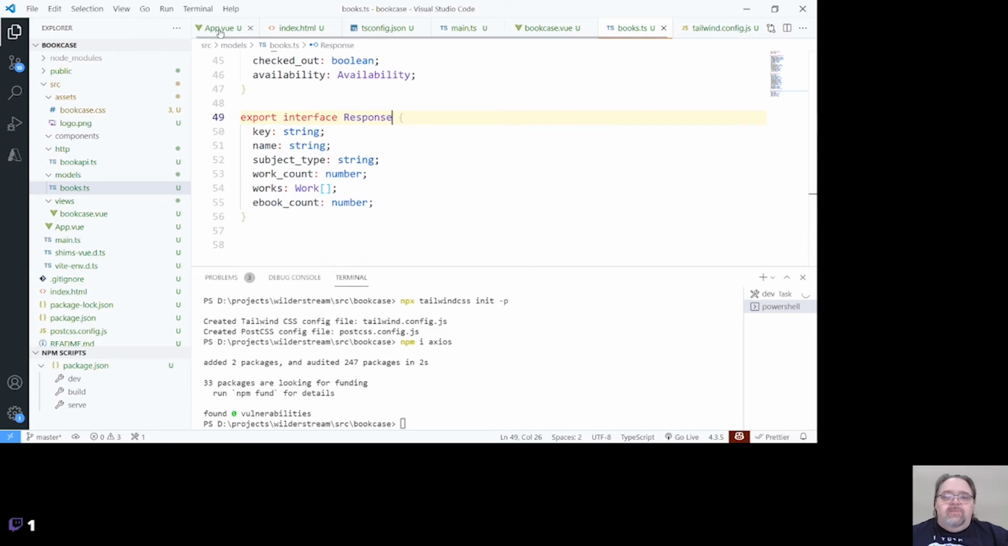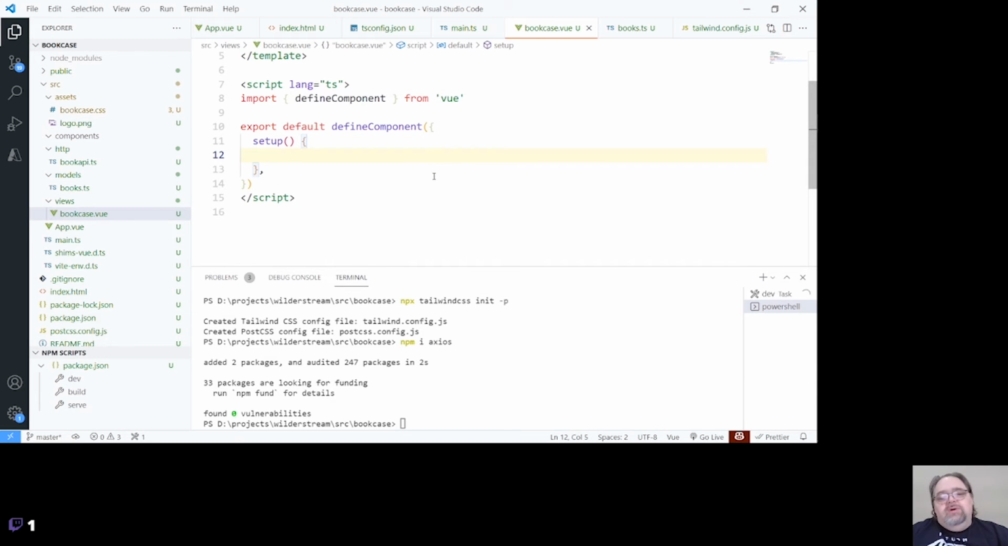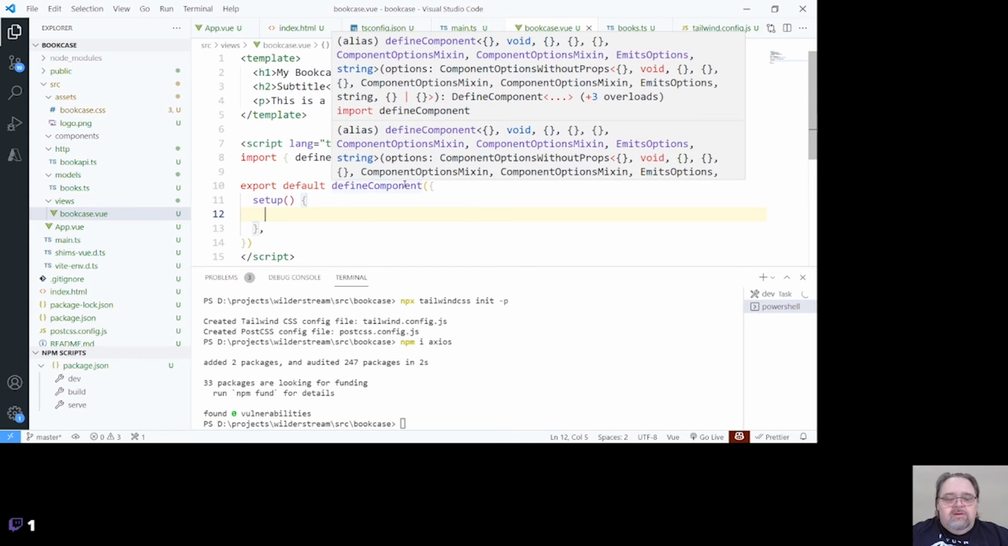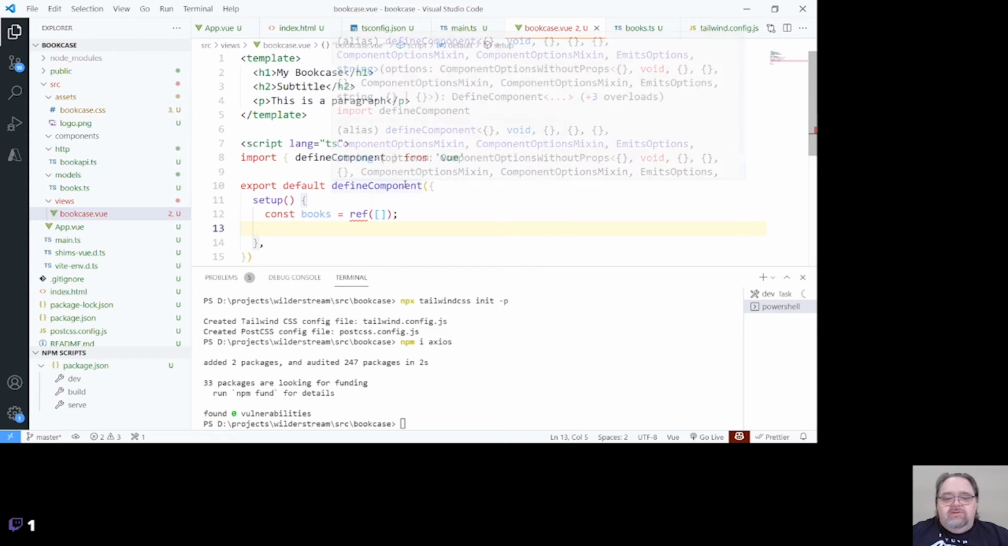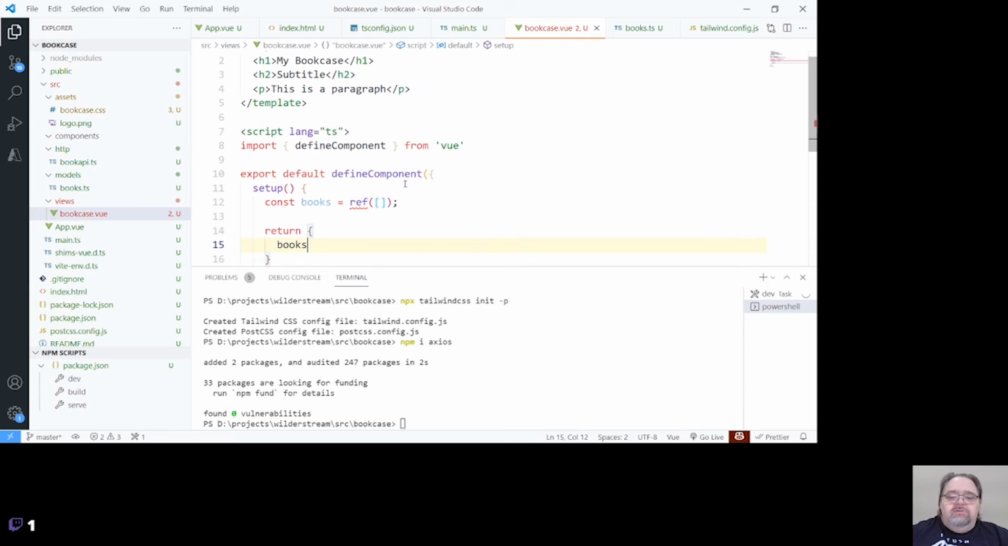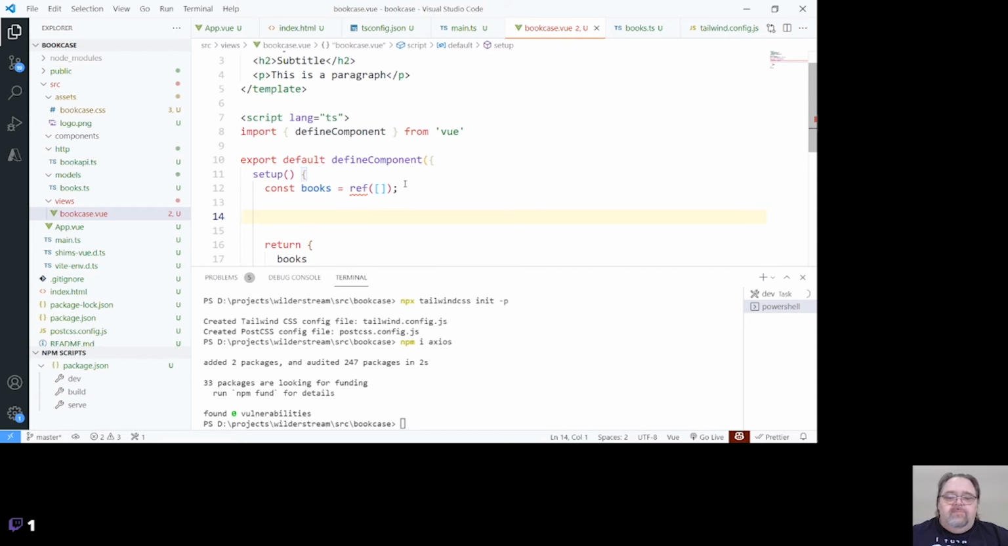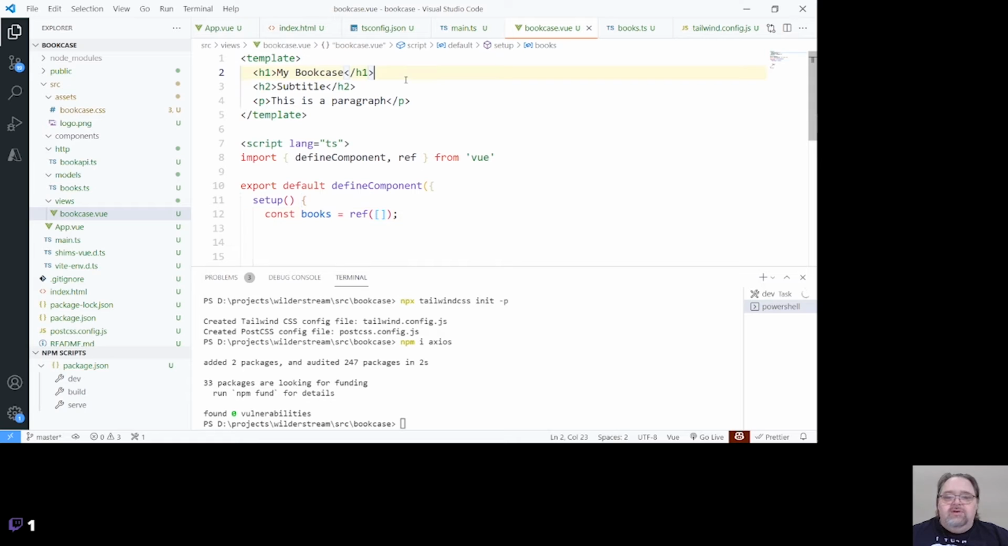So with that in place, let's go back to our bookcase view. And I'm going to start setting up some data that we're going to work with. So I'm going to call this const books. And I'm going to use ref here to say I want the books to be a reactive array that I can reset if I need to. And then return books. And I need to bring refs in from view, and you'll see it's all part of that view construct.